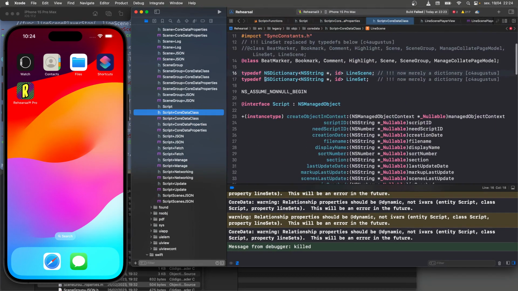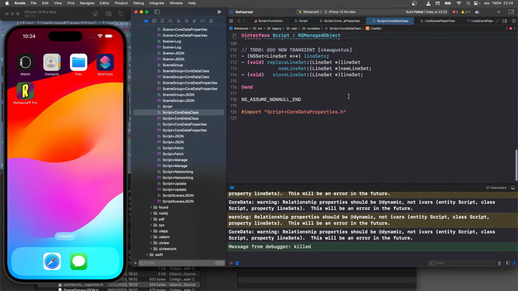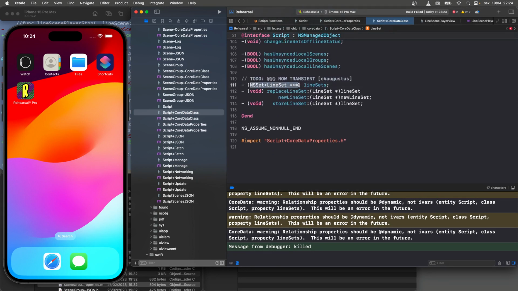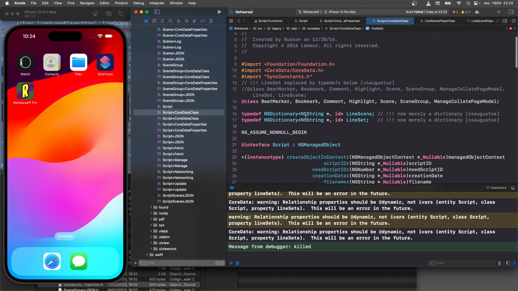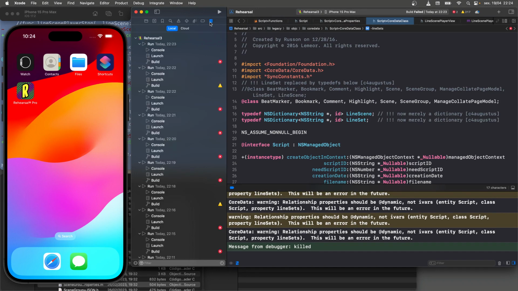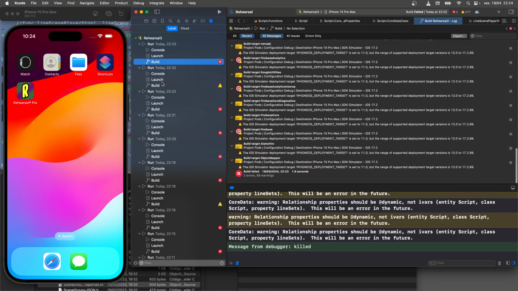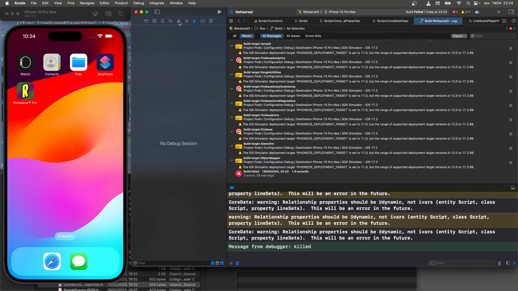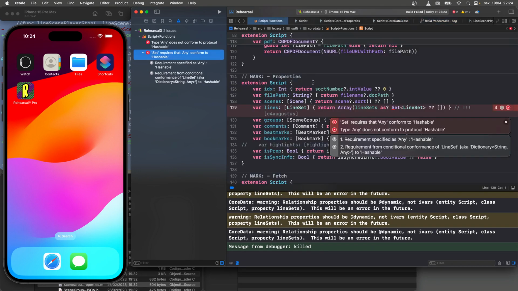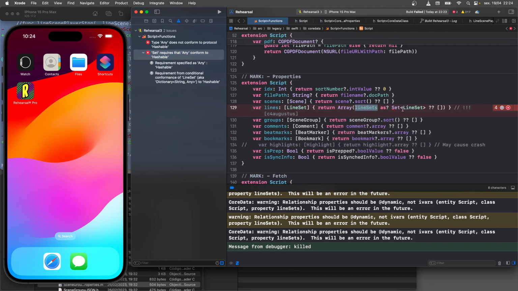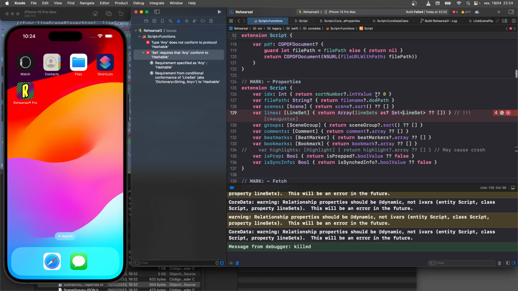Right, LineSet is an NSDictionary, NSString. And LineSets here, this set of LineSets, it's a set of that. This should match that Swift dictionary, but where was the error? Show me the error. It's not able to do this. LineSets, as a set of LineSets, doesn't think it matches in this case.